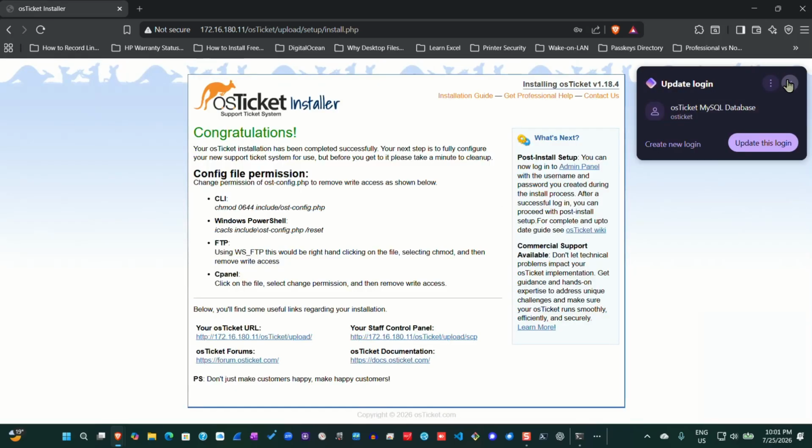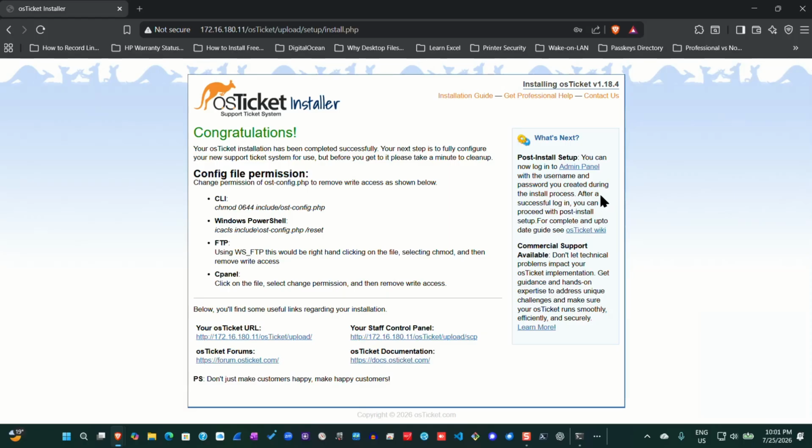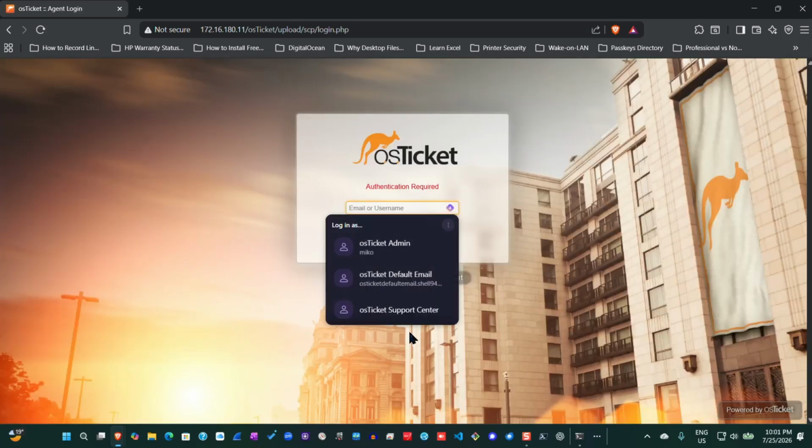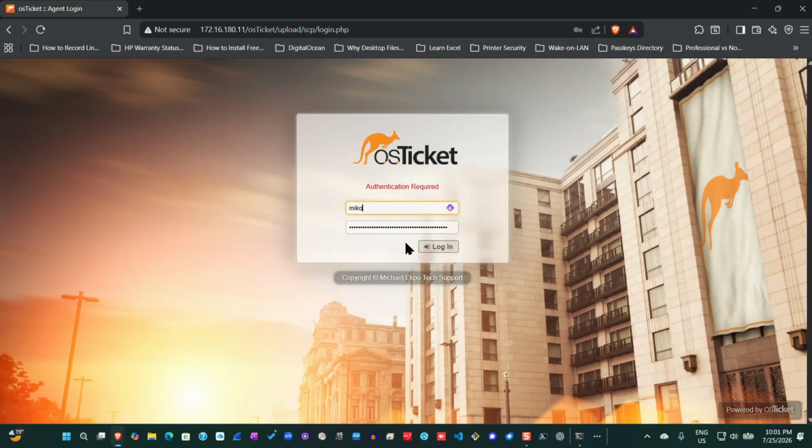Okay, so it says, congratulations. Your osTicket installation has been completed successfully. That's a wonderful page. You can go ahead and click on where it says your staff control panel to enter the control panel. Just click it and it takes you to the control panel where you can sign in as the osTicket admin. So log in.